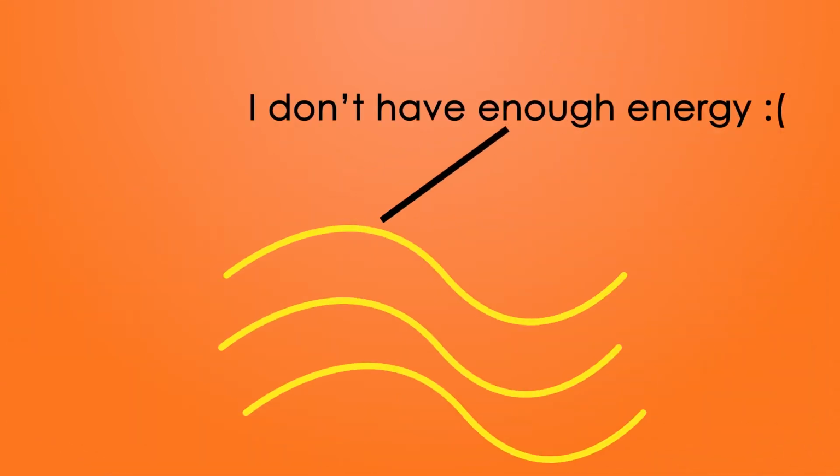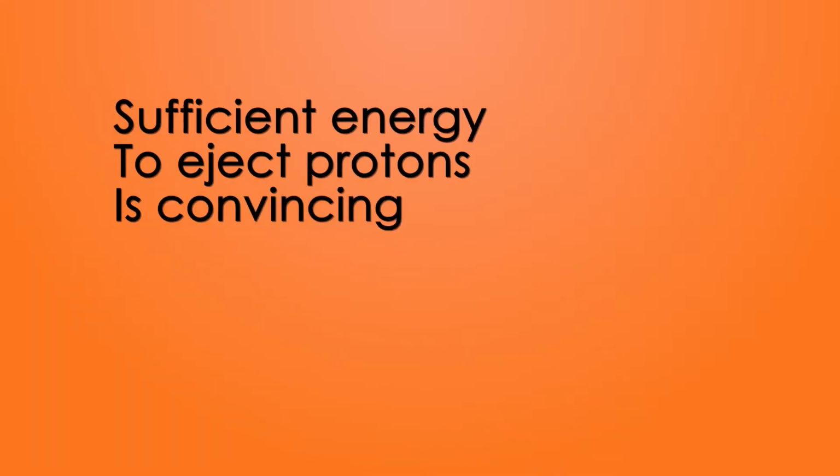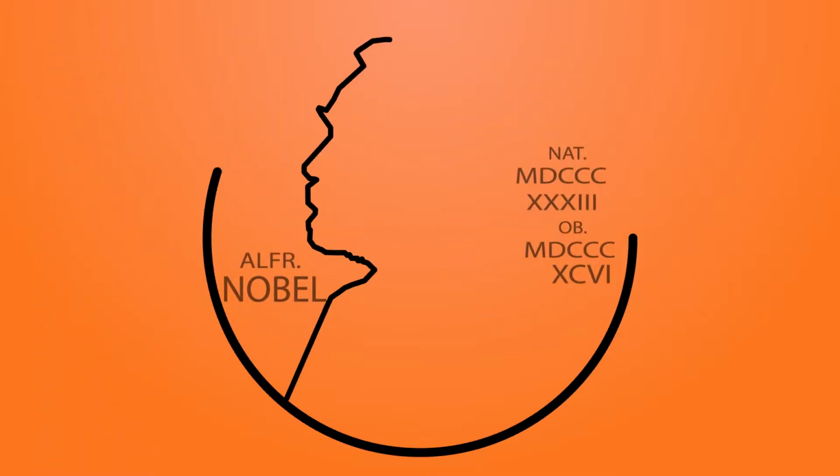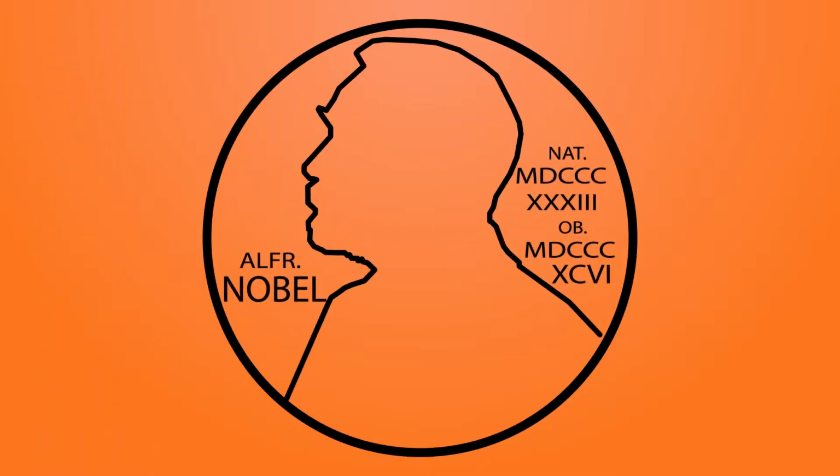Chadwick didn't believe that gamma rays had enough energy to eject the protons of wax, but the notion that wax was hit with sufficient energy to eject the protons was convincing. Thus, Chadwick concluded that the wax was hit by neutrons as polonium decayed. With this knowledge, he experimented with polonium and wax and measured the protons' behavior. Protons behaved in the same exact manner as if they were hit by an electrically neutral particle with the same mass as a proton. With this discovery, Chadwick won the Nobel Prize in Physics in 1935 for his discovery of the neutron.